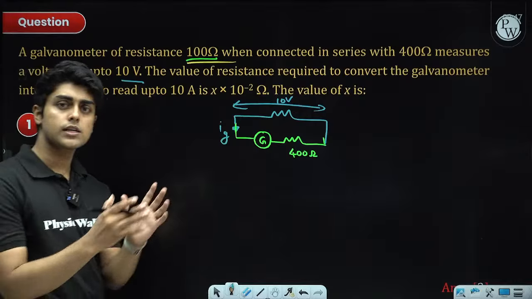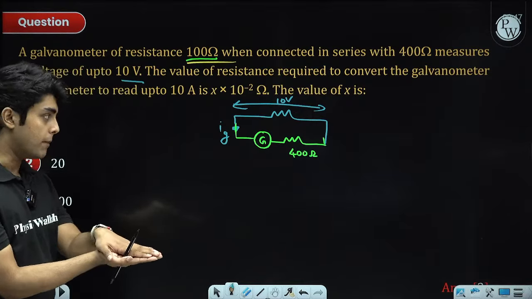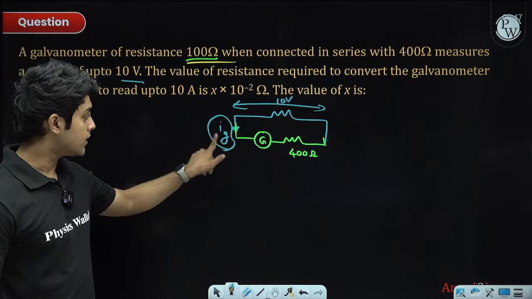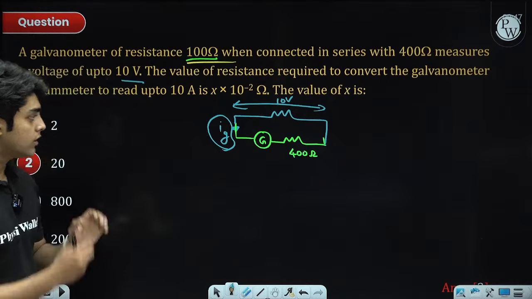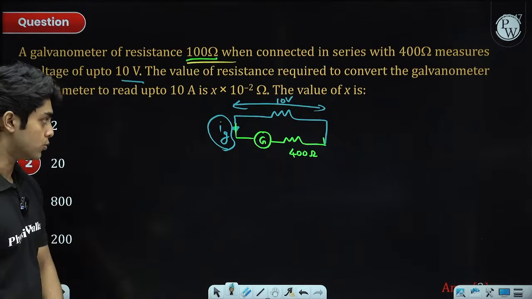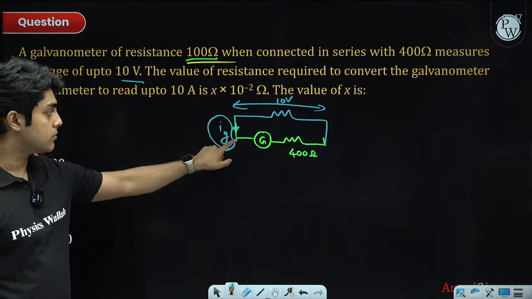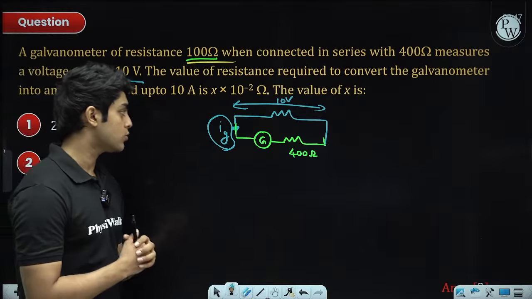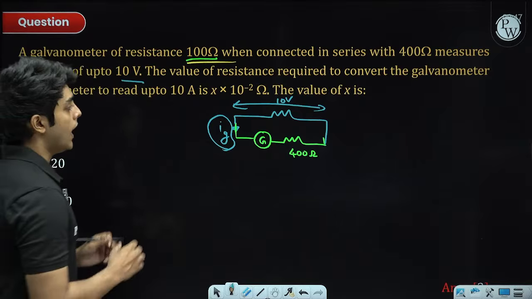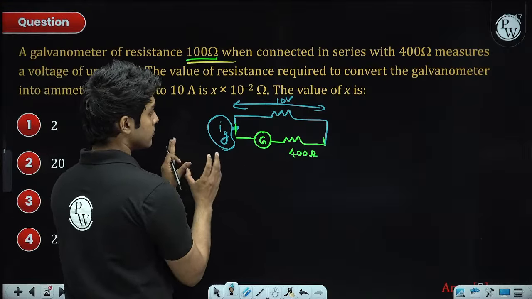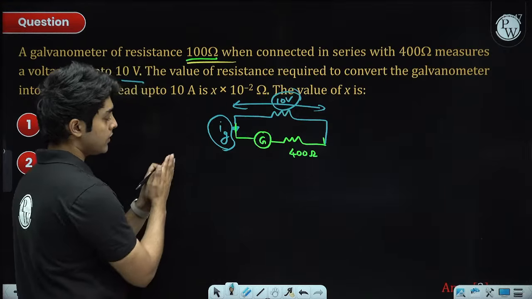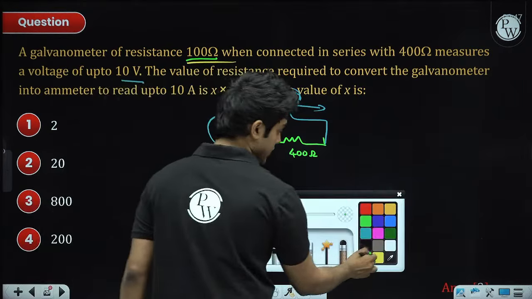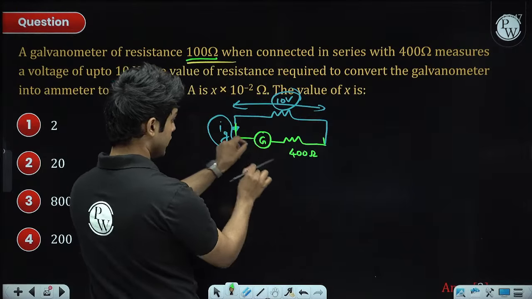You must be knowing this. In the galvanometer, its deflection is proportional to the current. So the greater the current that flows through this galvanometer, the greater the deflection that it shows. Now Ig is the maximum current, which means when Ig flows, the galvanometer shows maximum deflection. And we want this maximum to be 10 volt. So firstly we'll apply Ohm's law here. So Ig into G plus 400.